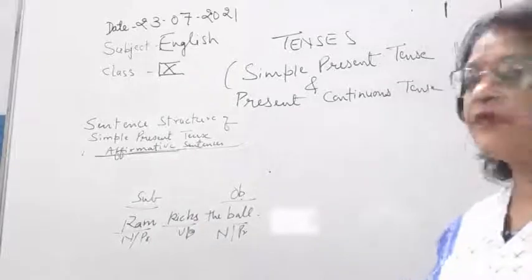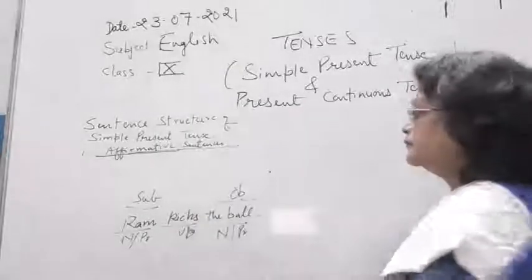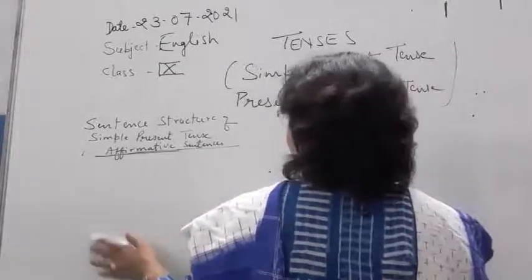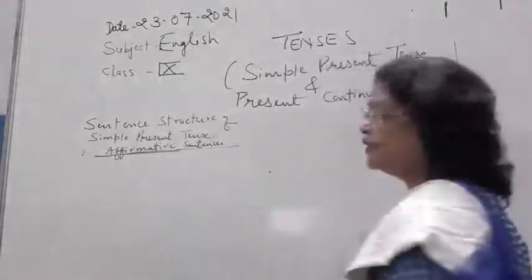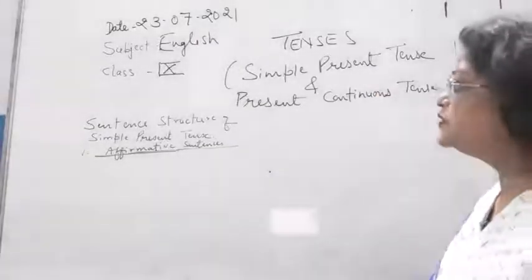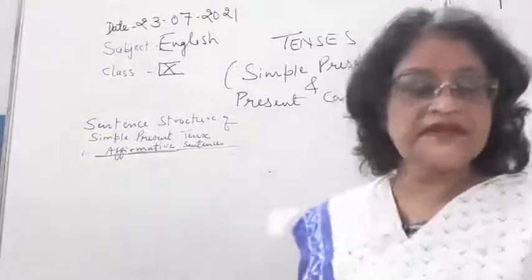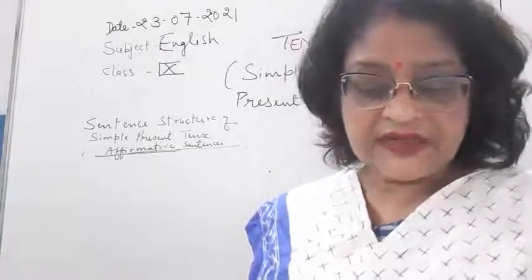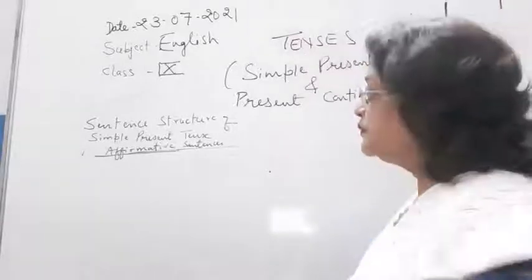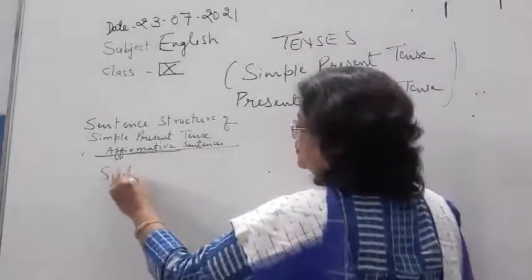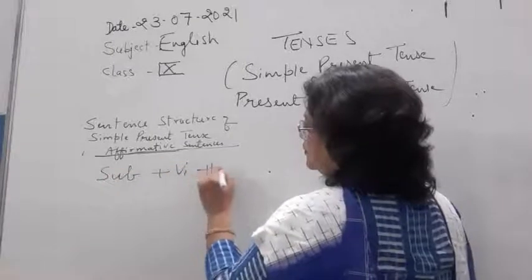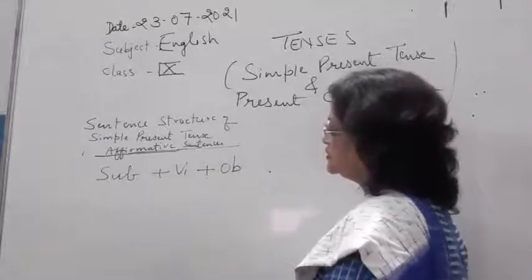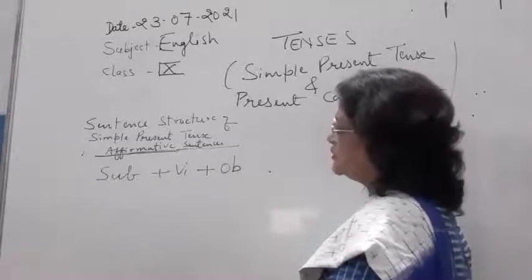Now, okay. So what I want to tell you, children, in the affirmative sentence, let me discuss now the sentence structure, that is subject plus verb, subject plus V1 plus object.